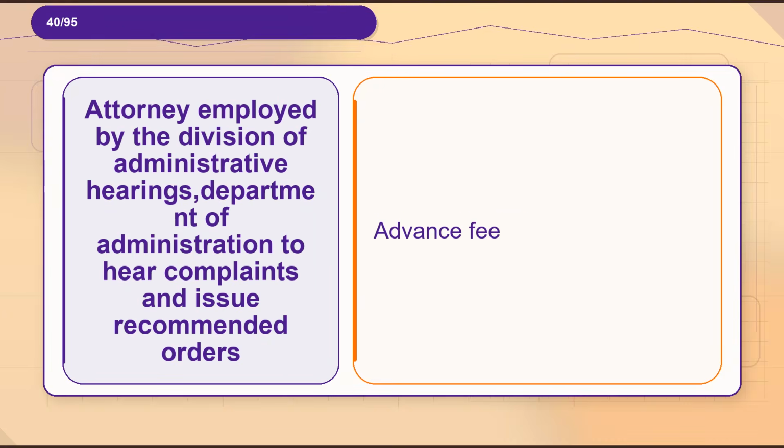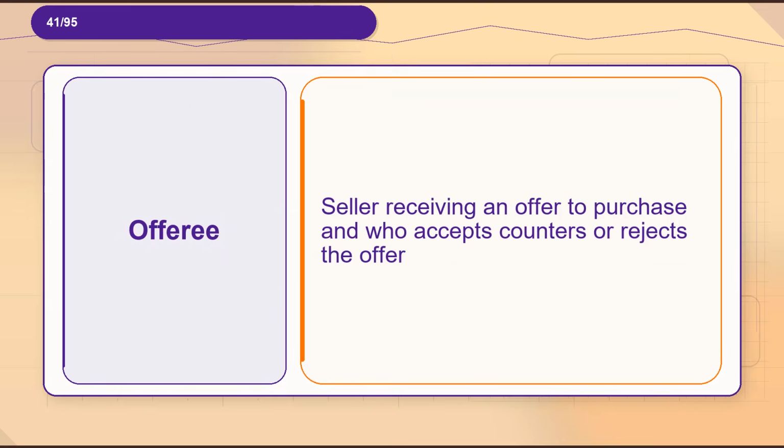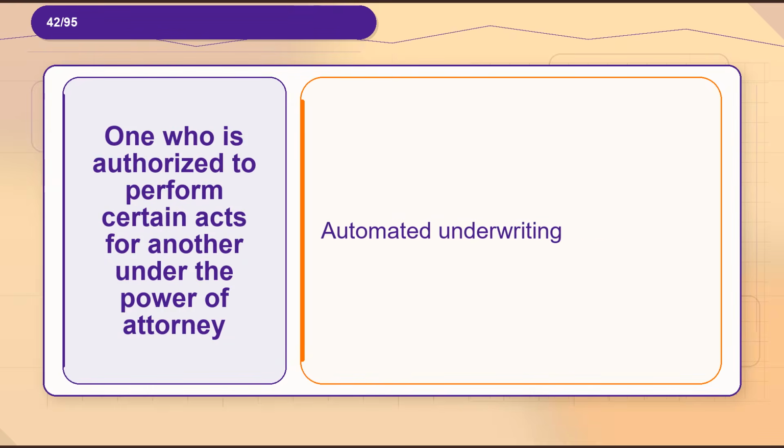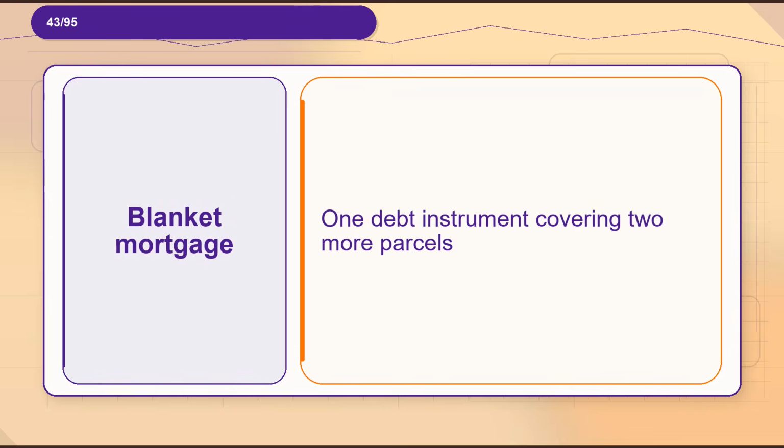Flashcard 40. Term, attorney employed by the Division of Administrative Hearings, Department of Administration to hear complaints and issue recommended orders. Definition, advance fee. Flashcard 41. Term, offeree. Definition, seller receiving an offer to purchase and who accepts, counters or rejects the offer. Flashcard 42. Term, one who is authorized to perform certain acts for another under the power of attorney. Definition, automated underwriting.